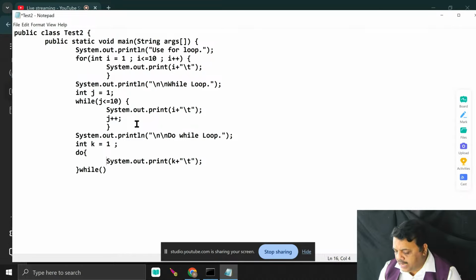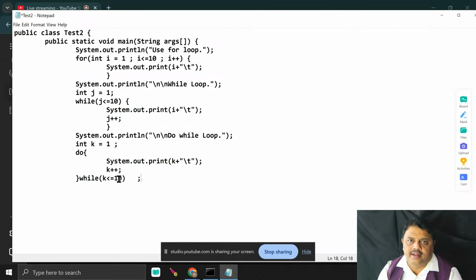But you can also write here k plus plus. Can you please tell me what is the value of k? 1. 1 plus plus means what? 2. Then I write here k less than equal 10. Just pass. Now this is the way I can do the job. Or here I can directly write k plus plus less than 10.